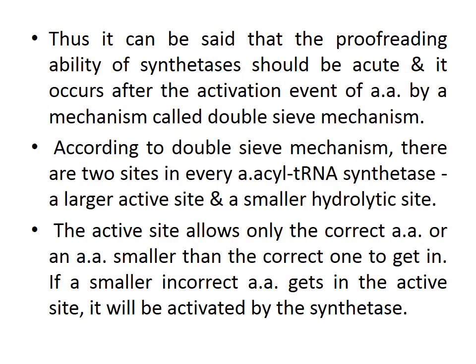Thus, it can be said that the proofreading ability of synthetases is acute, and it occurs after the activation event of the amino acid by a mechanism called the double sieve mechanism. So proofreading is occurring after the activation event. According to the double sieve mechanism, there are two sites in every aminoacyl tRNA synthetase: a larger active site and a smaller hydrolytic site.